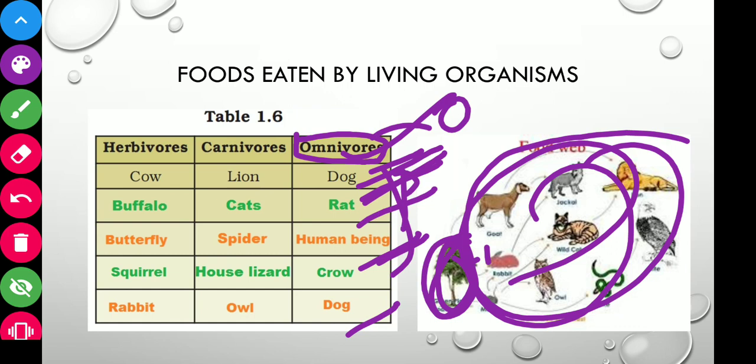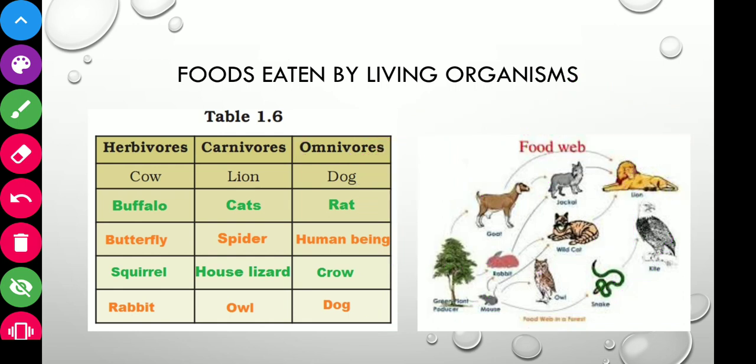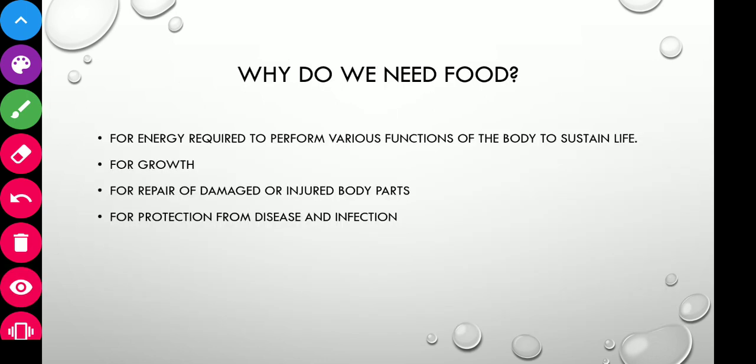So these were the categories of animals. These animals were categorized depending upon their food type. Okay, yes. So the next is, why do we need food? Why do we need food?